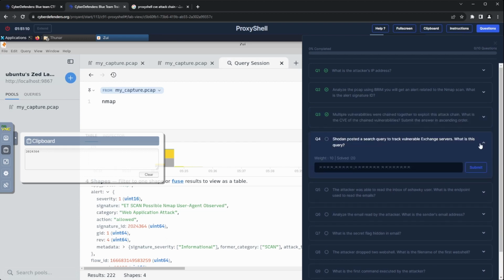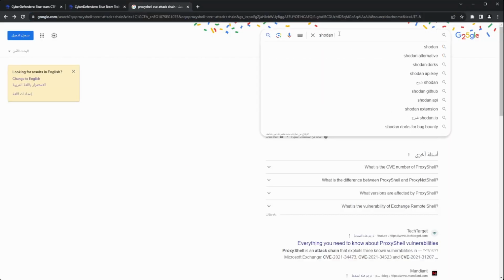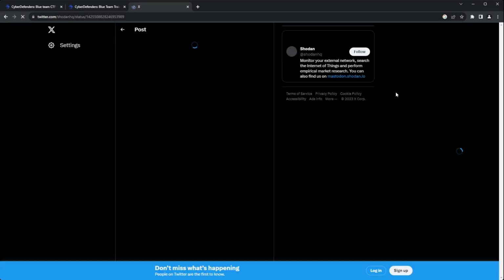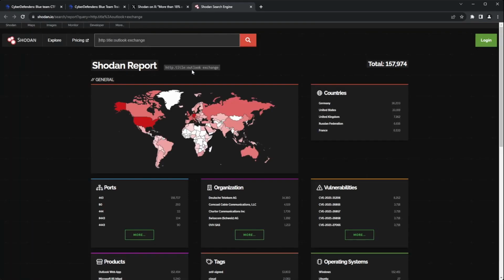Question 4 says, Shodan posted a search query to track vulnerable Exchange servers. What is this query? In this question, I just Googled Shodan ProxyShell vulnerable servers, and the first result was a tweet from the official Shodan account. They linked to a Shodan report that had the query at the very beginning, revealing our flag.